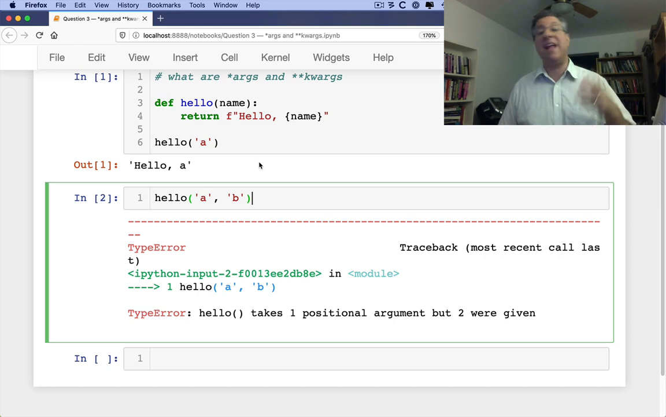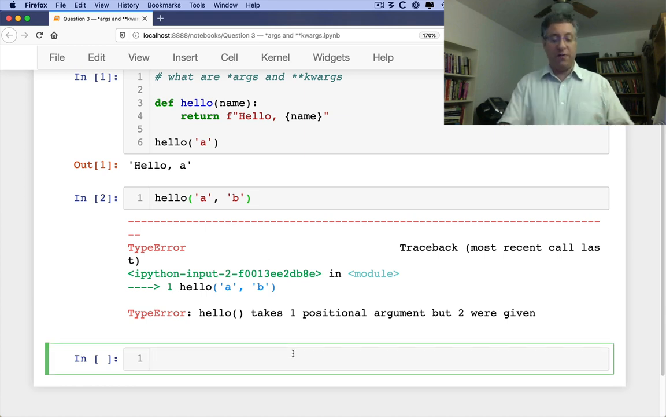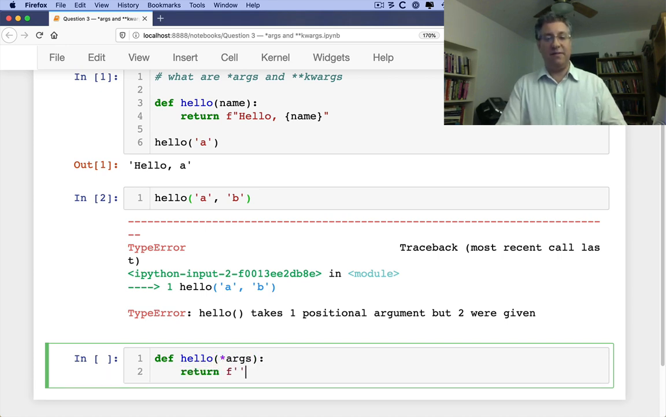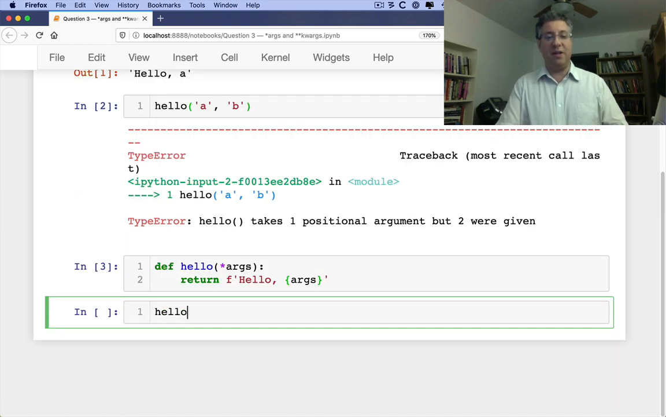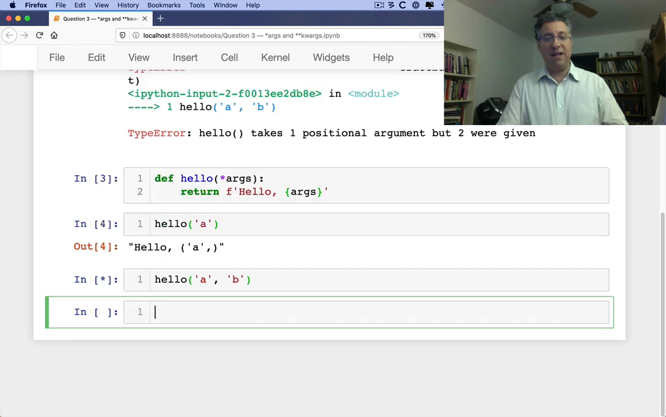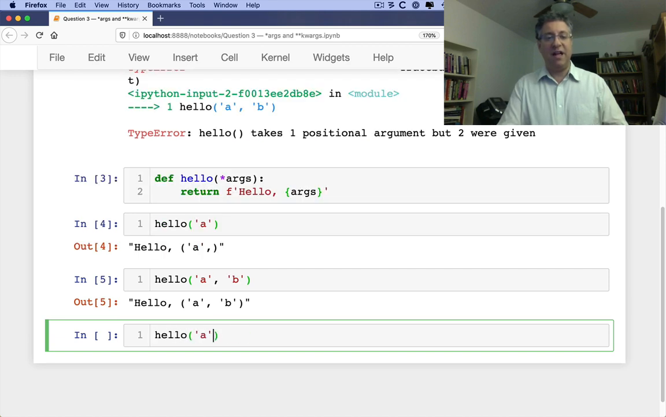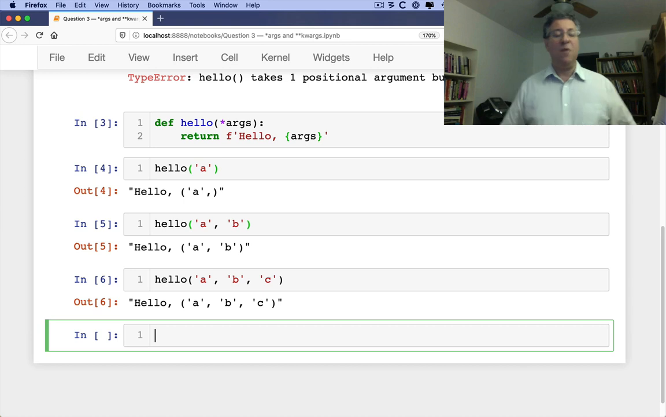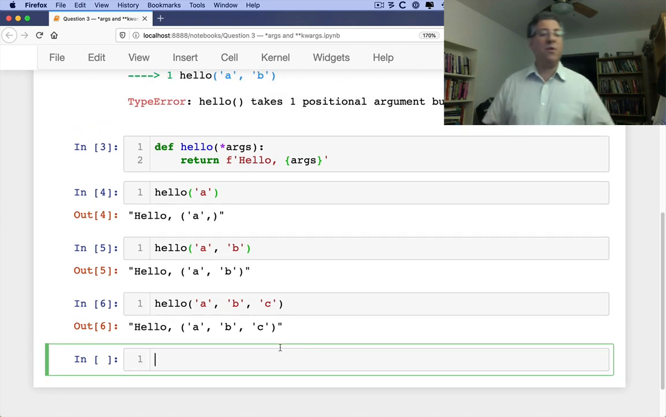Okay, so splat args basically lets a function accept any number of arguments, and those are assigned to a single parameter, and the parameter is traditionally called args. So if I say here def hello splat args, return hello args. Well, now what's going to happen? I can say hello of A, and hello of A and B, and hello of A and B and C. Well, you can see now what's going on.